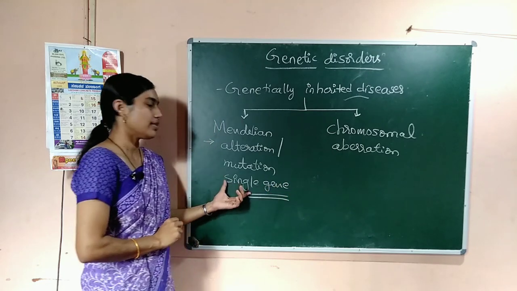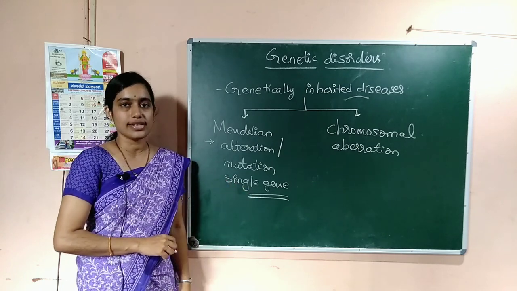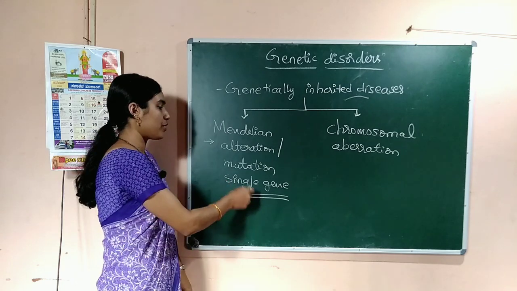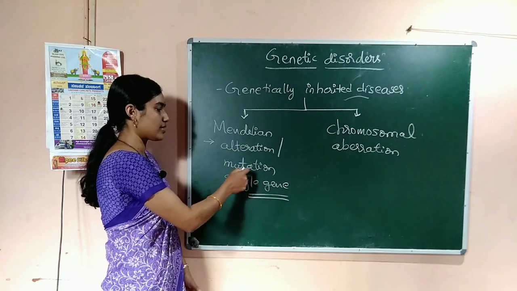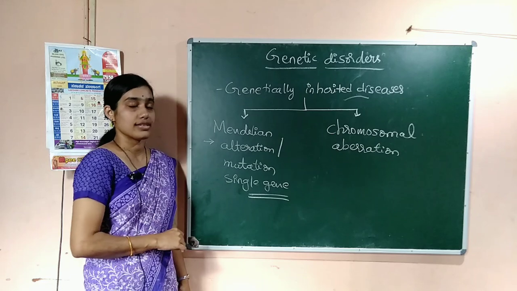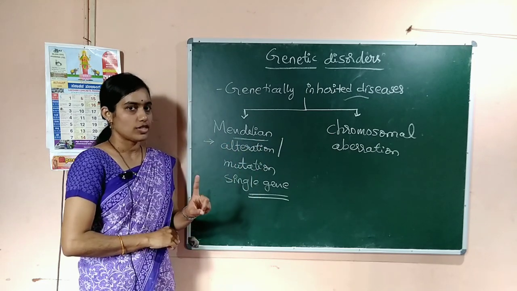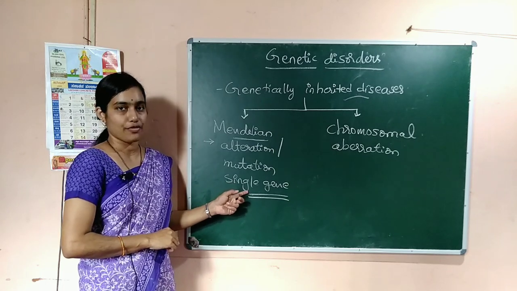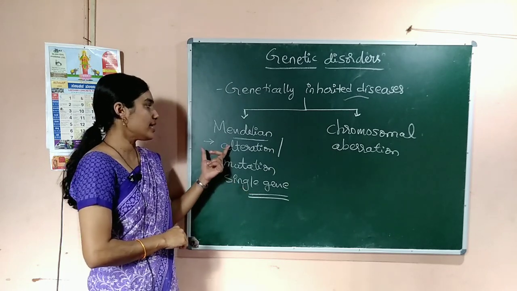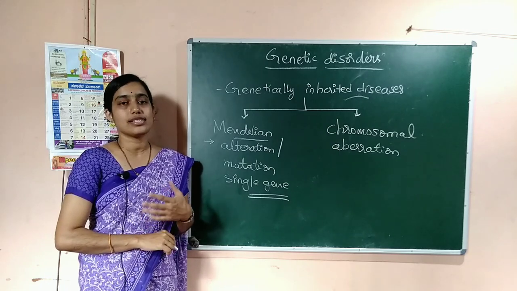So, when a particular disorder is due to the change in a single gene, then that type of genetic disorder is called a Mendelian disorder. One gene gets affected or changed, and these Mendelian disorders follow Mendel's laws.